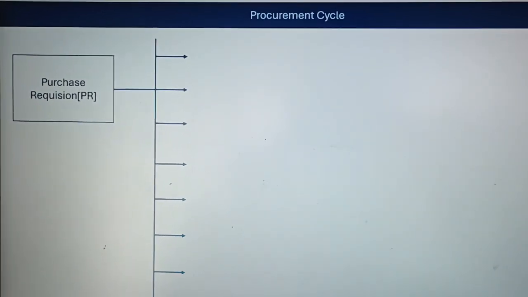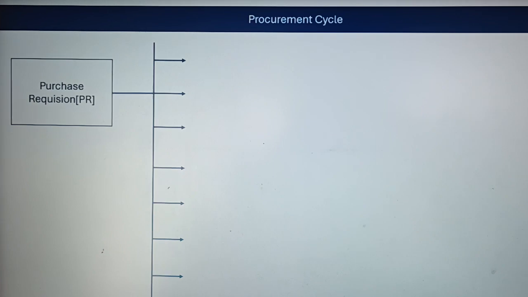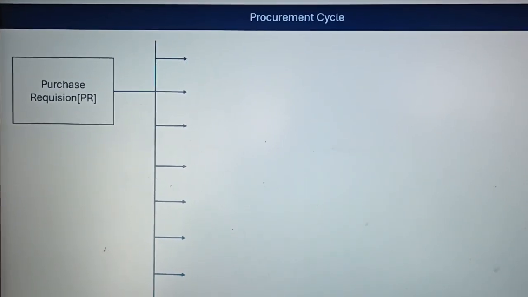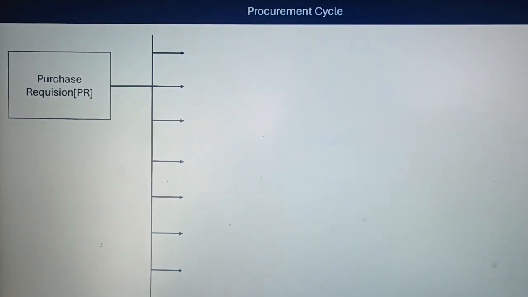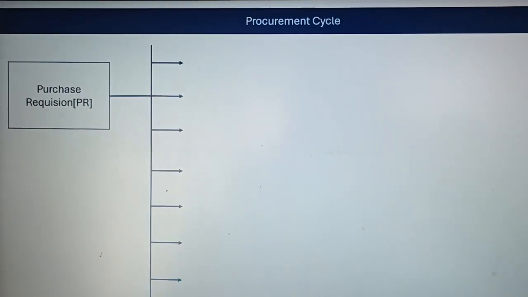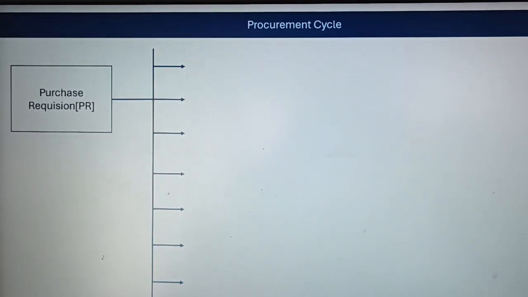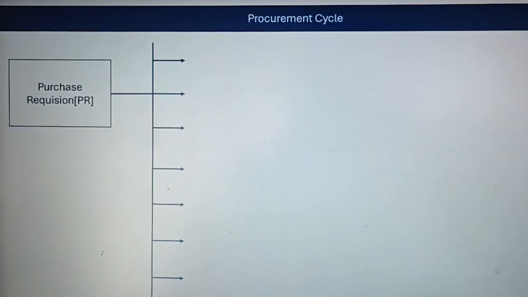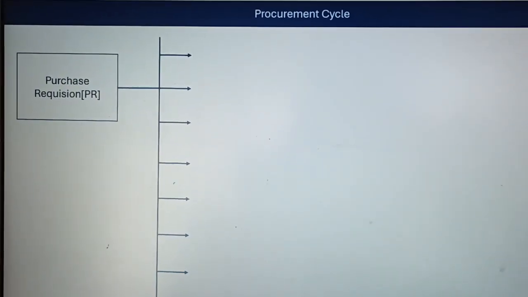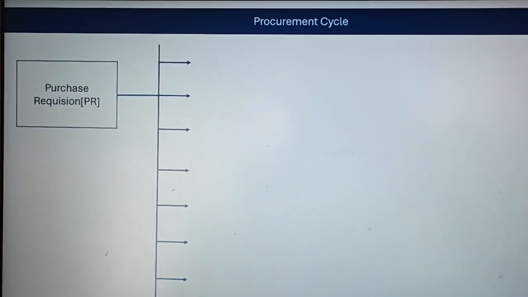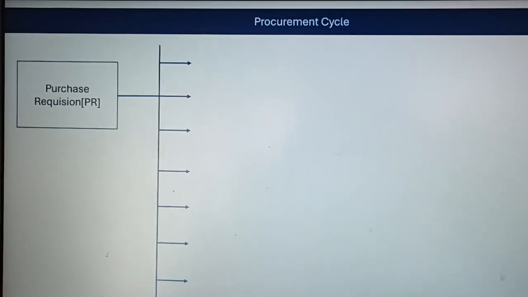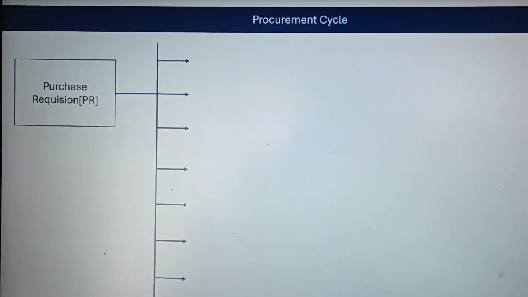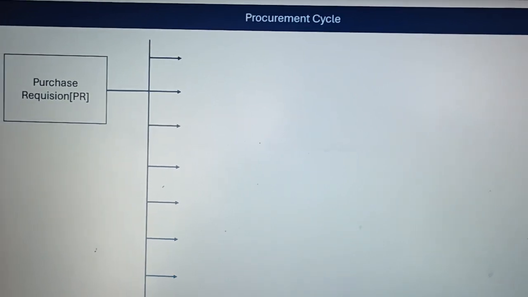The purchase requisition can be raised in many ways. Before, the purchase requisition was raised manually, when technology was not advanced enough, by the user department, technical department, or whichever department needed some requirement. They raise a purchase requisition manually. As an example, they prepare a BOQ, which means bill of quantity.